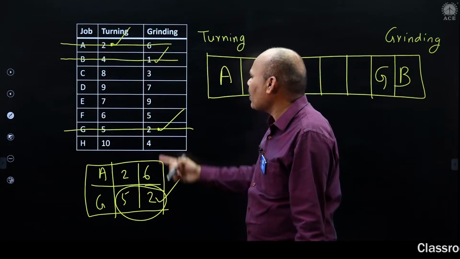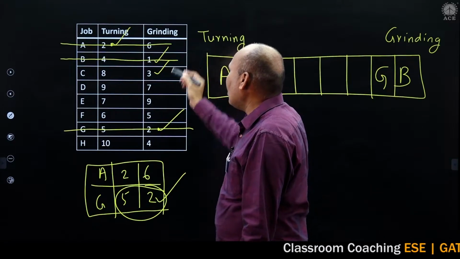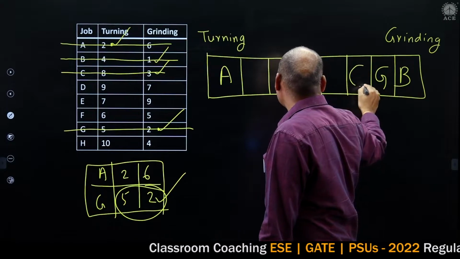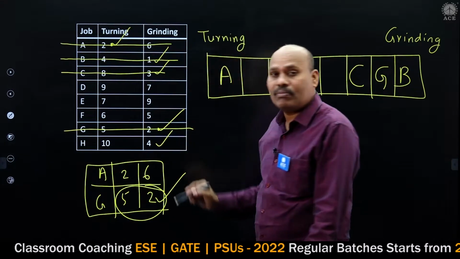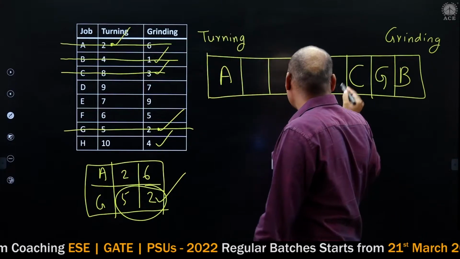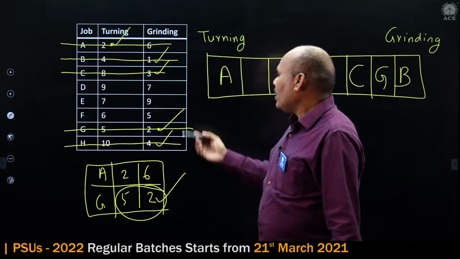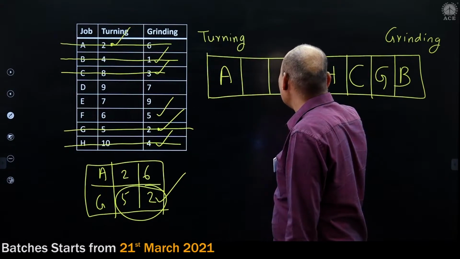The next minimum, 3, is job C on the grinding side, so load job C in the grinding side. Next minimum 4 is job H, loaded on the grinding side. Next minimum 5 is job F on the grinding side.